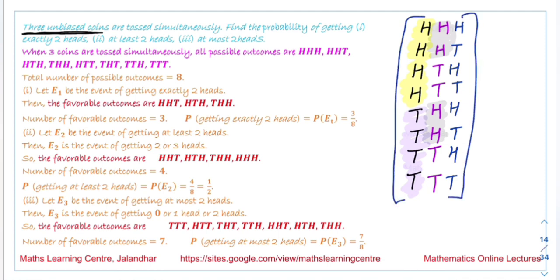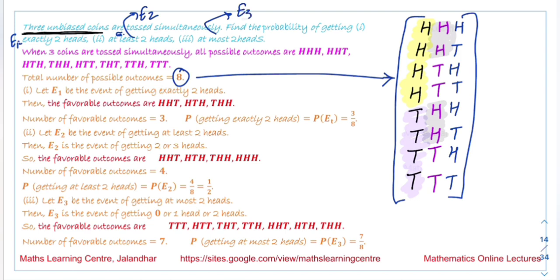So the total number of outcomes we have is equal to 8. So this is the method. You can remember this method, or use it to write all possible outcomes when 3 unbiased coins are tossed, and the total number of possible outcomes here is 8. Now in this question we are talking about 3 events. The first event, E1, is getting exactly 2 heads. The event E2 is at least 2 heads.